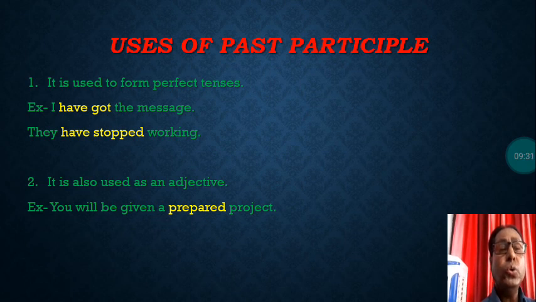It is also used as an adjective. Past participle, the third form of verb, is also used as an adjective. Like, you will be given a prepared project. Here, before project, the word prepared is acting like an adjective.